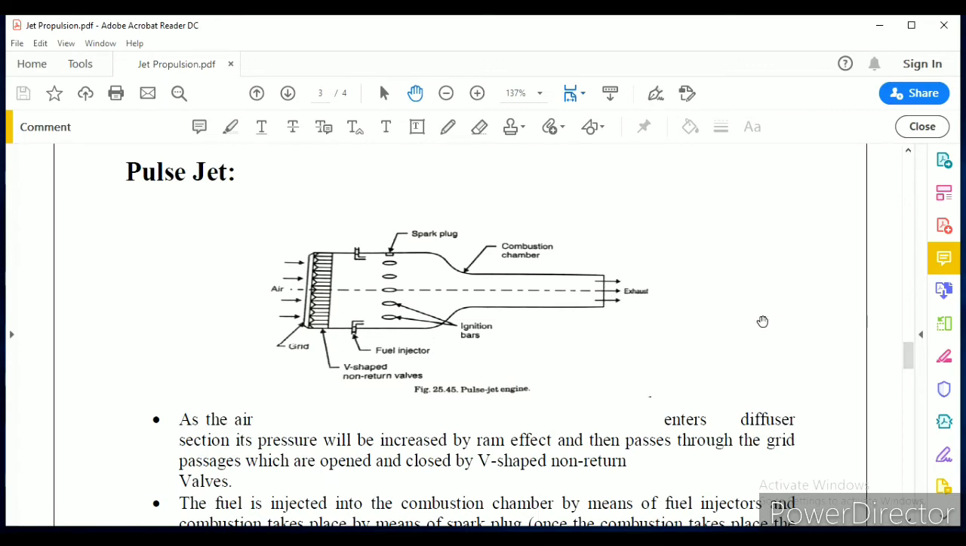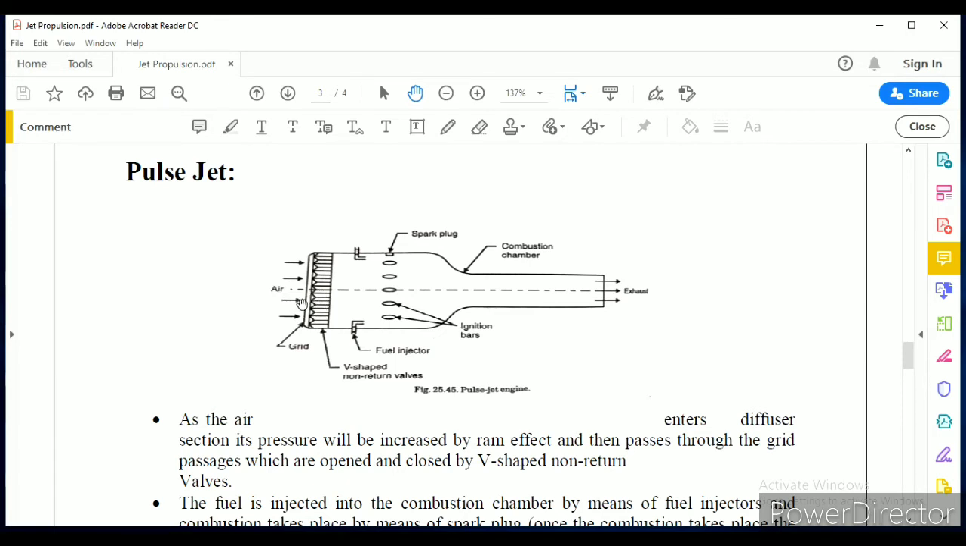Now I will explain the working of the pulse jet. It is an example of an intermittent combustion jet. It consists of a diffuser at the entrance, and these are the grid passages having non-return valves. Non-return valves means these valves allow the air only in one direction.